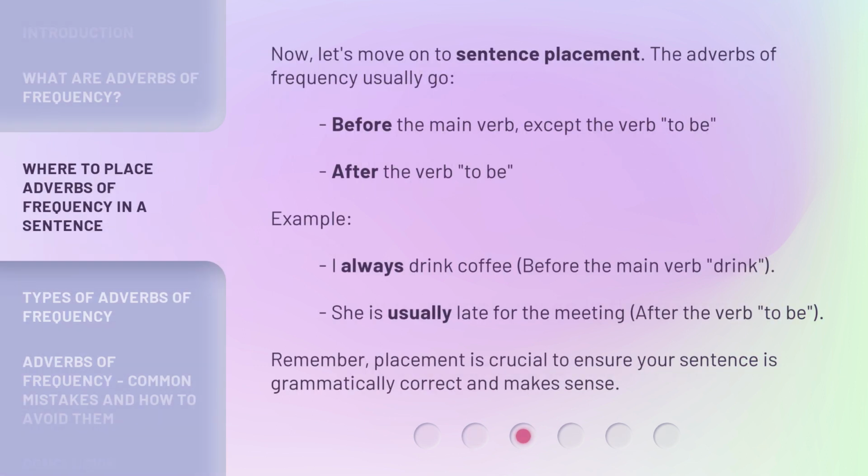Now, let's move on to sentence placement. The adverbs of frequency usually go before the main verb, except the verb to be, where they go after the verb to be. Example: I always drink coffee, before the main verb, drink. She is usually late for the meeting, after the verb to be. Remember, placement is crucial to ensure your sentence is grammatically correct and makes sense.